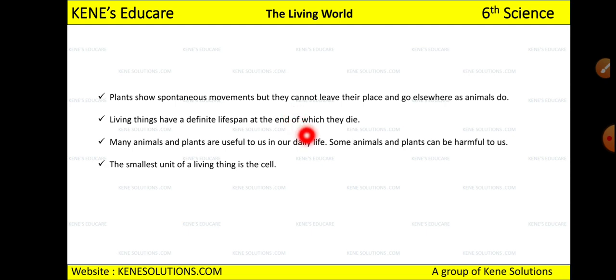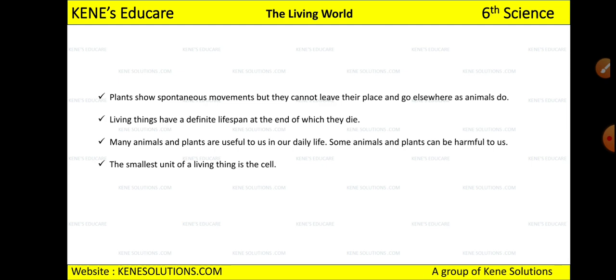Have you seen any plant moving from one place to another? No. So plants show some spontaneous movement, but they will not move from one place to another. In what way can you see the movement of a plant? When they grow towards sunlight, that is one movement of a plant which you can observe. Then we saw that living things have a definite lifespan at the end of which they die. As I told you, survival of the fittest. Unless and until you are fit, you will not die.